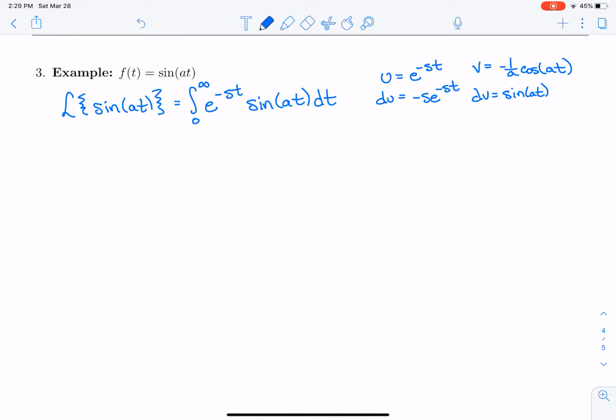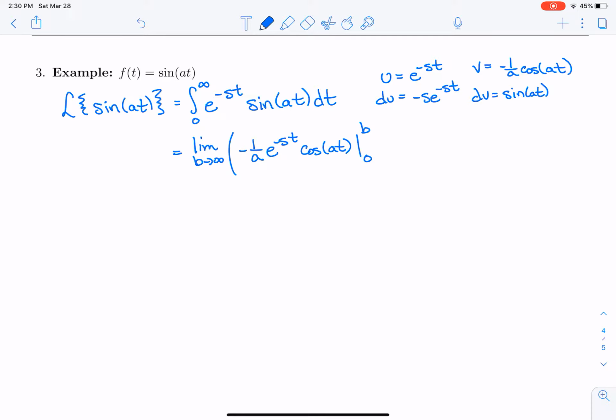So what is this going to equal? Well, it's going to be the limit as b goes to infinity of minus 1 over a e to the minus st cosine of at evaluated between 0 and b. So that part is u times v.